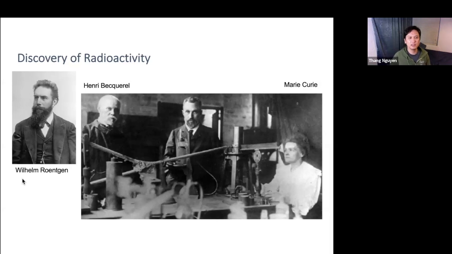So I want to mention here Wilhelm Röntgen. He is basically the one who discovered X-rays, and then with his work, Henri Becquerel and Marie Curie are mainly the two people who discovered radiation, that atoms can have this property called radioactivity.